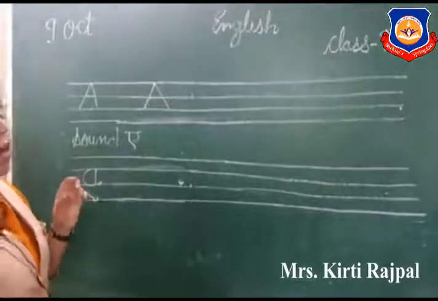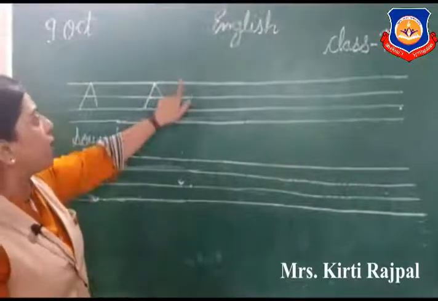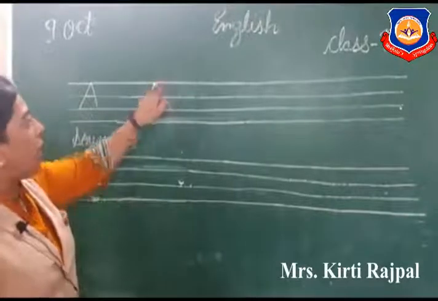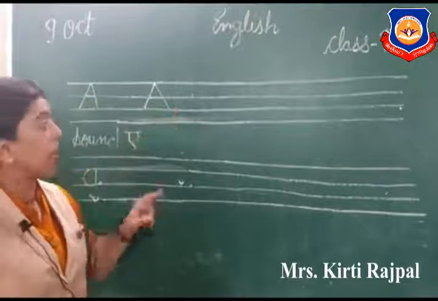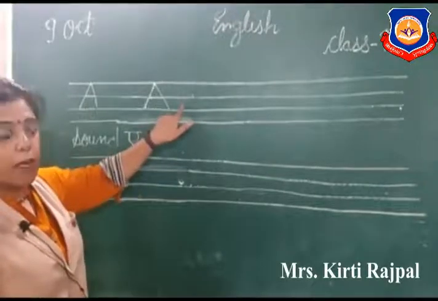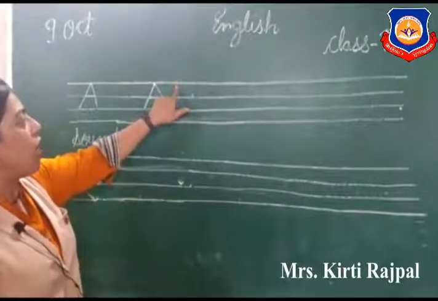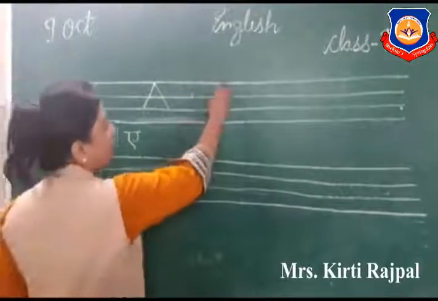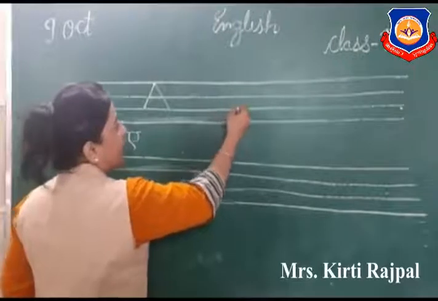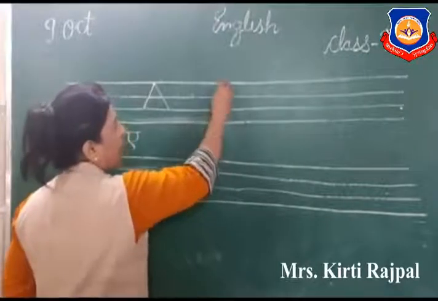Kids, always remember in your English copy you have 4 lines. 1, 2, 3 and 4. Upper and bottom lines are red lines and middle lines are blue lines. These are your middle lines. This is your upper line and this is your bottom line. Okay? Again I explain. Similarly, mother, please you put dot like mine.